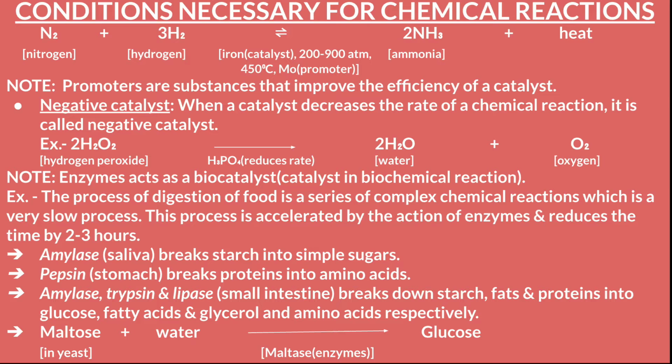Now we come to the discussion of the negative catalyst. A catalyst which decreases the rate of a chemical reaction is a negative catalyst. For example, hydrogen peroxide decomposes to water and oxygen. Here phosphoric acid, H3PO4, is added to this reaction so that it reduces the rate of decomposition to water and oxygen.